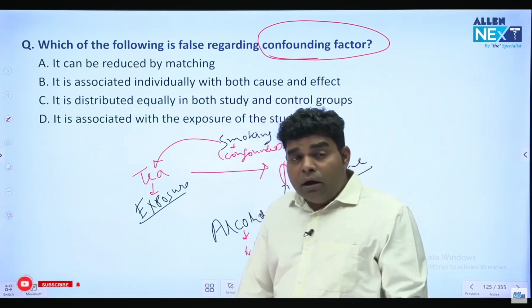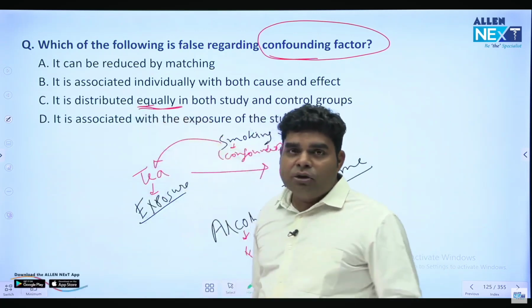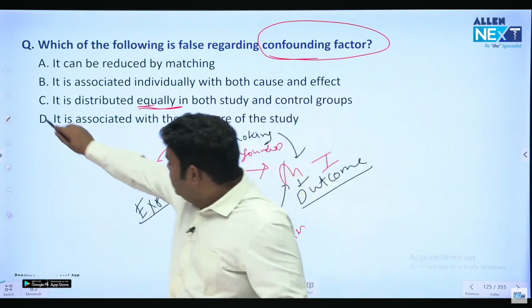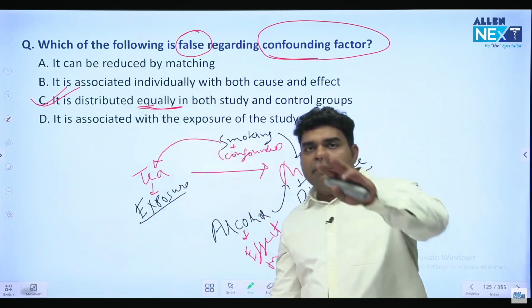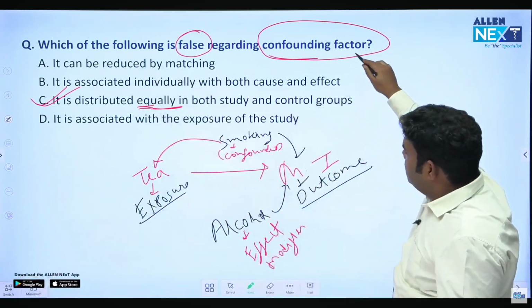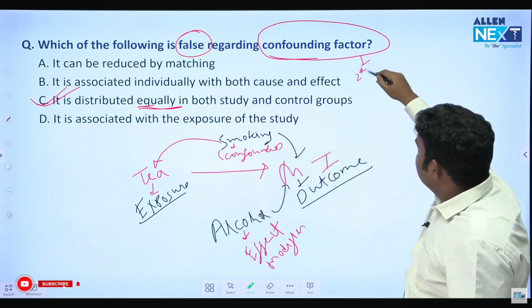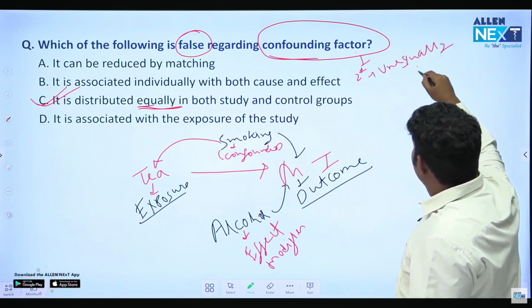But it is not distributed equally. It is distributed unequally. दुनिया में कोई भी चीज बराबर बटी है क्या? तो ये कैसे बराबर बटेगा? So it is distributed equally. This is a wrong statement. Confounder के बारे में 3 बात याद रखना. Confounding factor, first thing, related to both exposure outcome. Second point, it is unequally distributed in two groups. Unequally distributed.